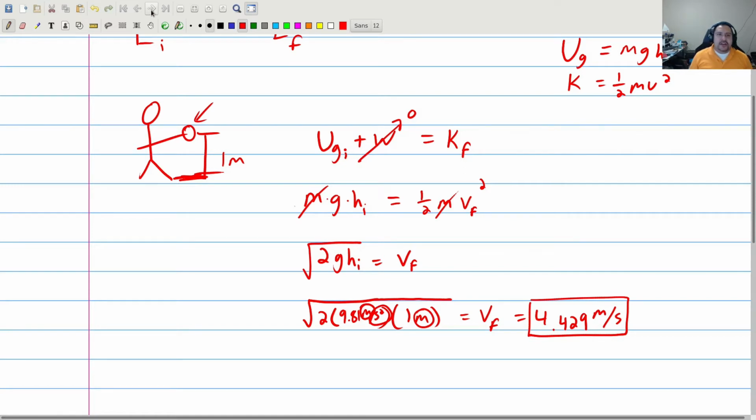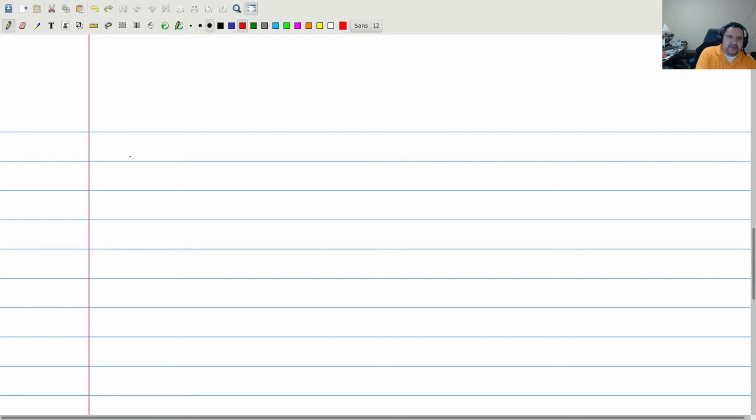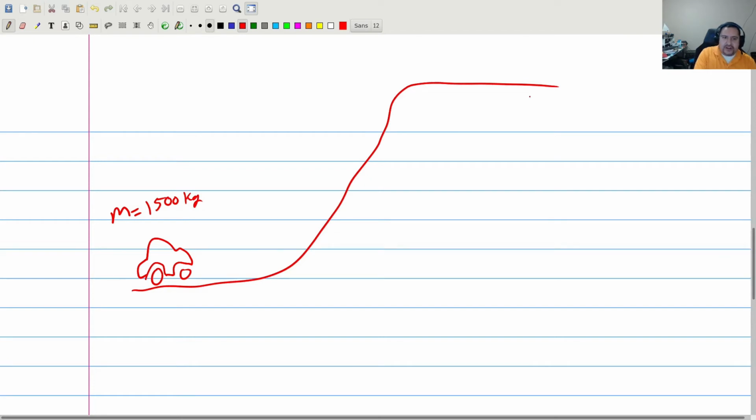Let's try another example. Let's imagine that we have, maybe it's a car. So here's a car. And this car has a mass of, let's make it 1,500 kilograms. And it's going to go up a hill. And so it happens to be traveling this way. Maybe it's going, how about 20 meters per second at first. So this is the initial. And it's going to go up this hill. This hill is going to be a height of, let's make it 30 meters.